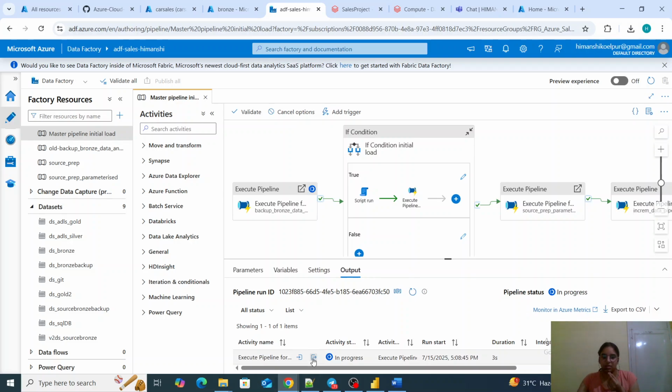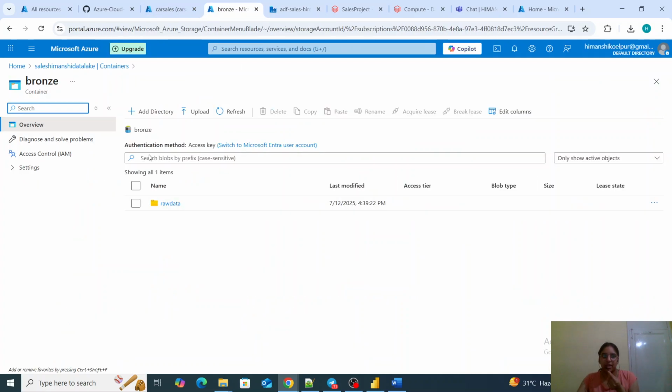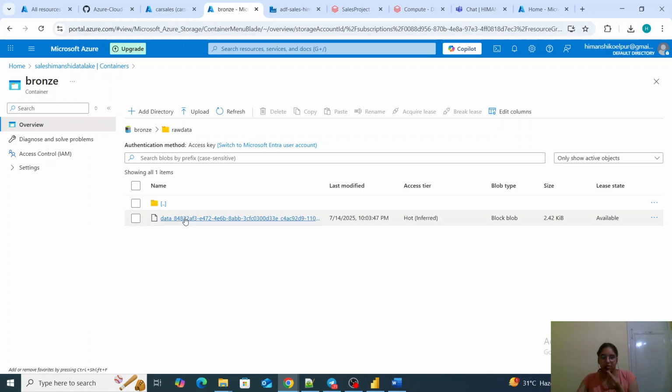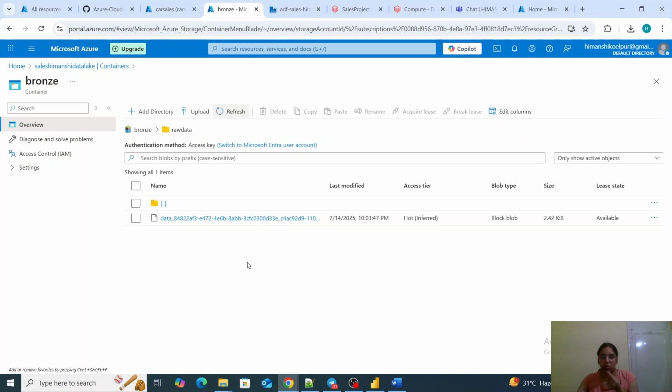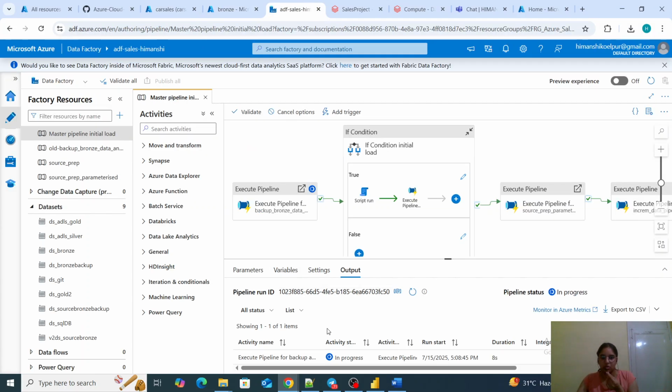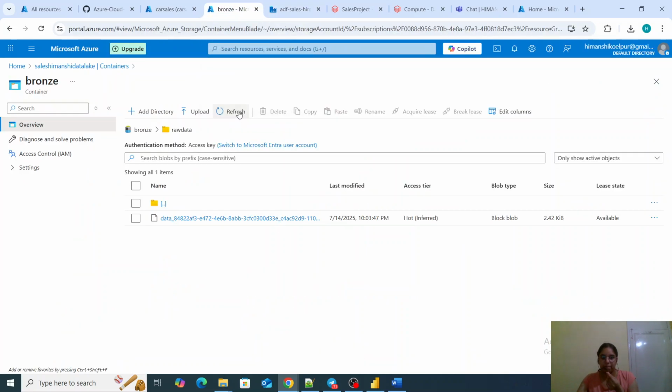So it is in progress state. What this does is, it will clear our bronze layer. I am currently in the bronze layer, and whatever data is in here, it will clear it and the data will go to backup. Okay, it is in progress.